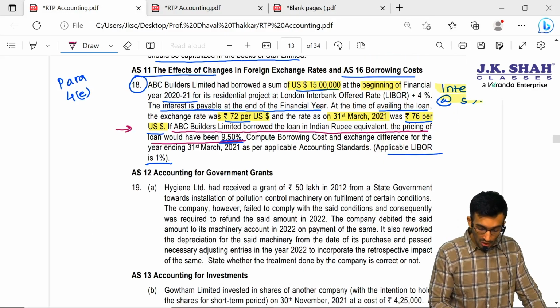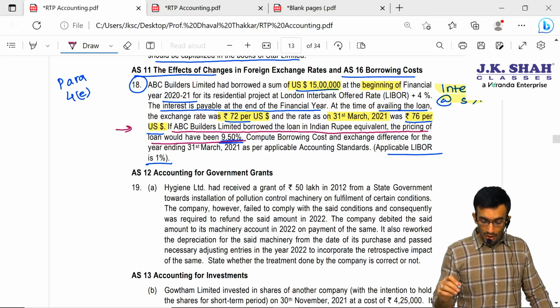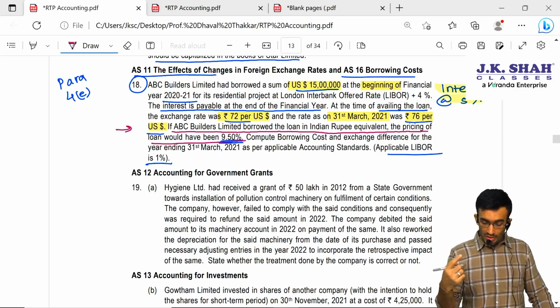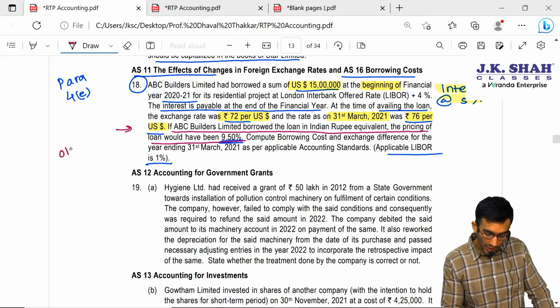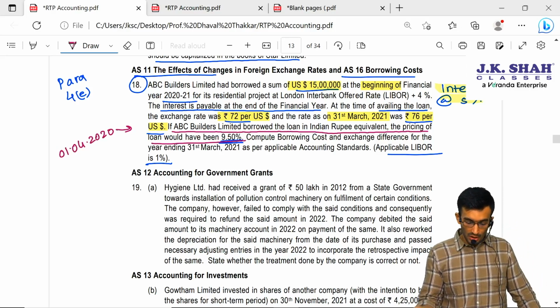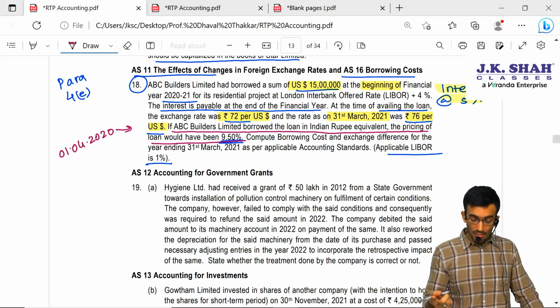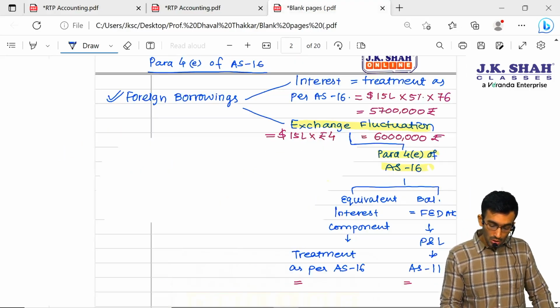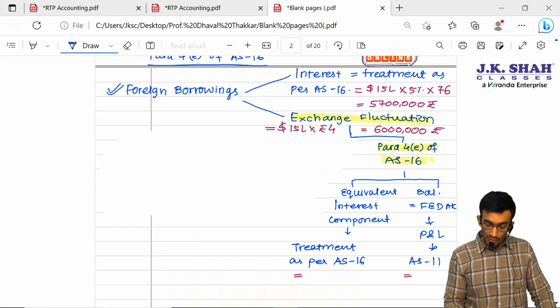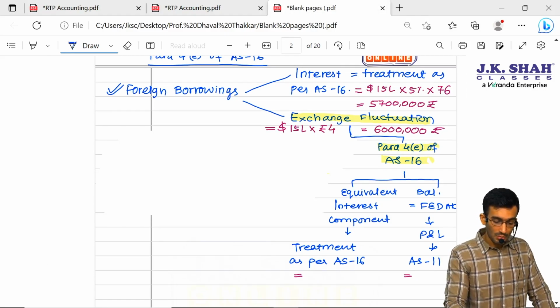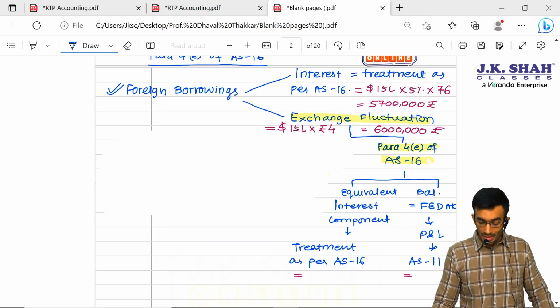Now they are saying if the loan would have been borrowed in India, then interest would be how much? 9.5%. Now if we would have borrowed the loan in India, then obviously we would have borrowed on 1st of April 2020 only. That is at the beginning of the financial year. And that time the exchange rate was 72. So let us calculate the loan amount which we would have borrowed in India. So sir, that is nothing but 15 lakhs dollar into 72. It comes to 1080 lakhs.